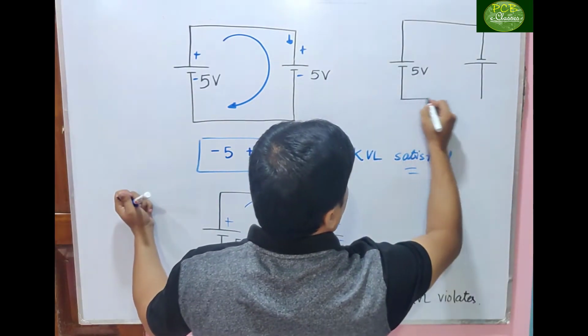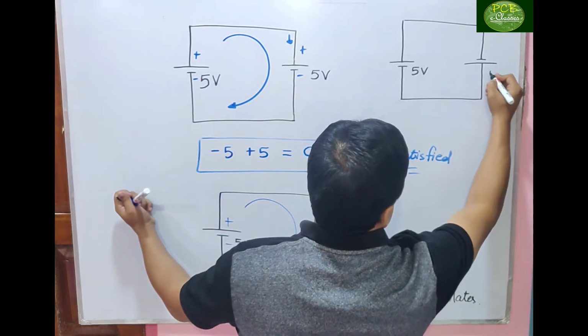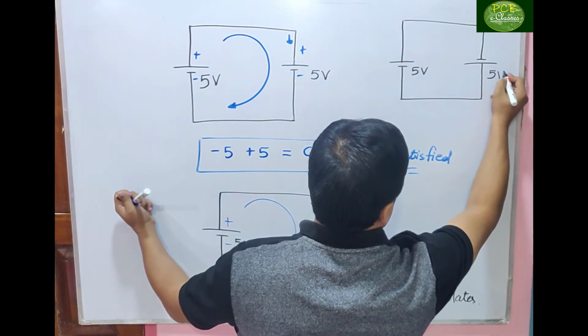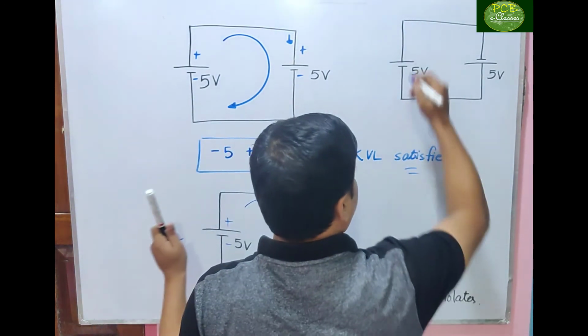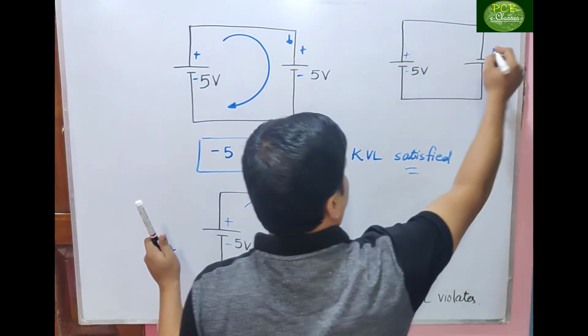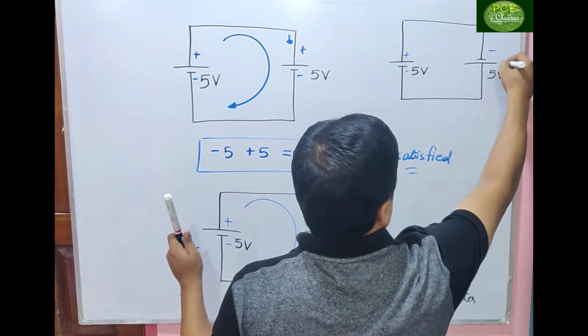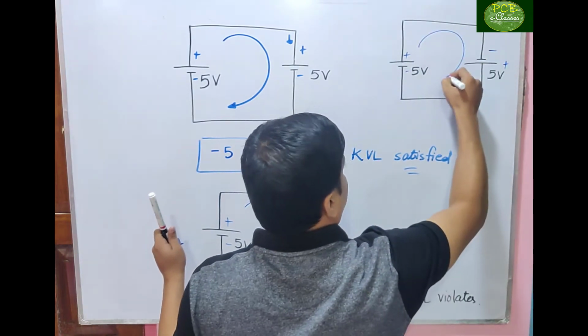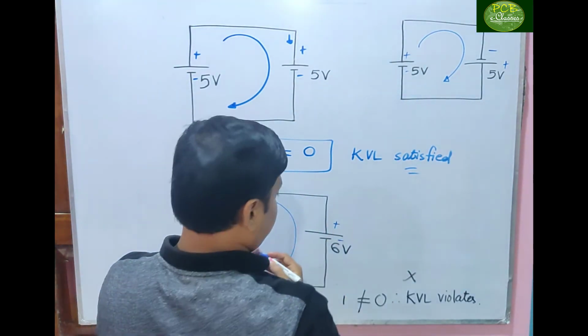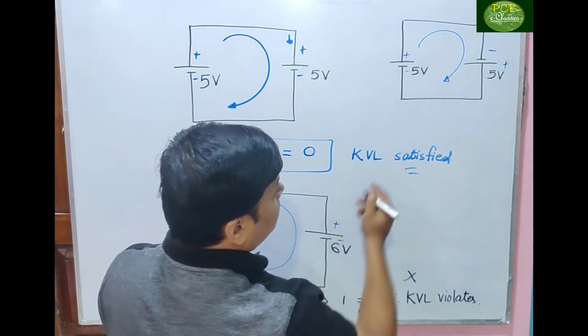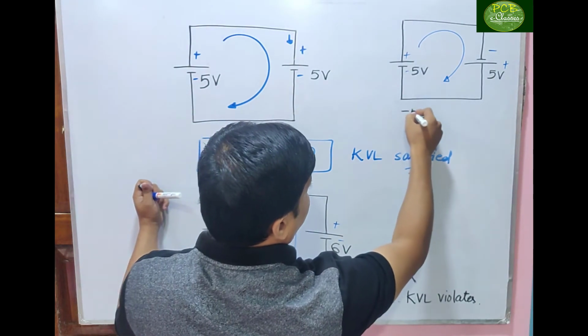This is another 5 volt. Apply KVL. This is positive, negative, negative, positive. What will I write? Minus 5.